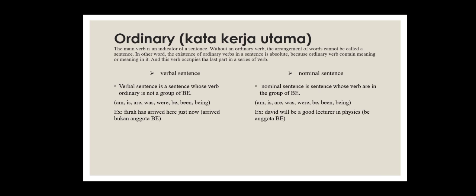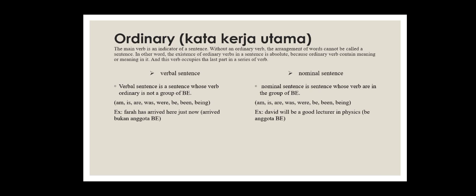There are two kinds of the function of verb. The first is ordinary or kata kerja utama and auxiliary or kata kerja bantu. The first is ordinary or kata kerja utama. The main verb is an indicator of a sentence. Without an ordinary verb, the arrangement of words cannot be called a sentence.